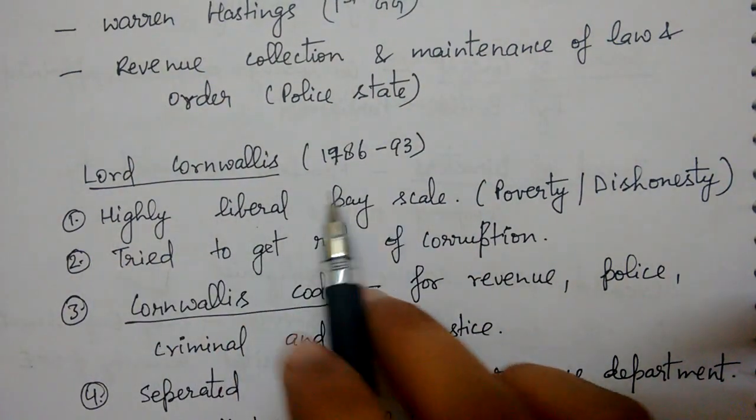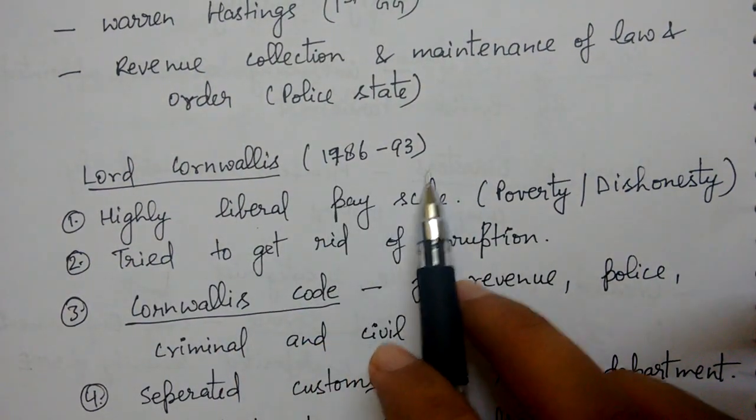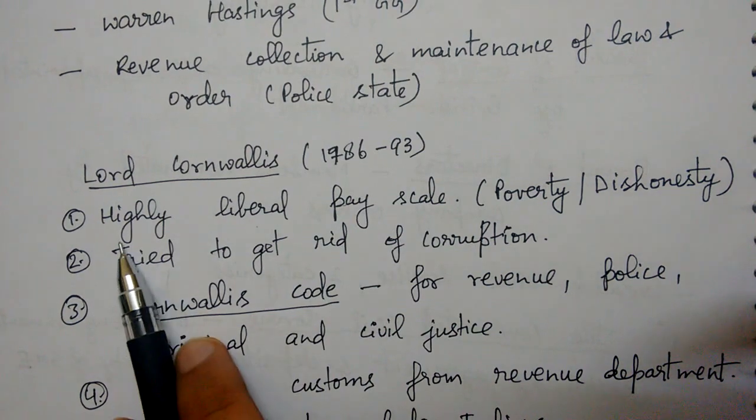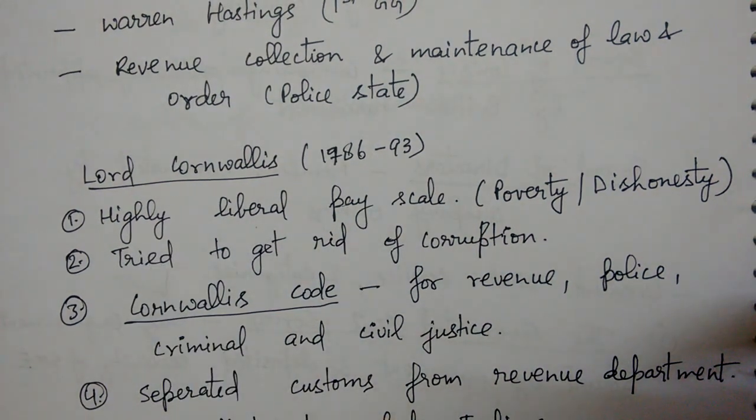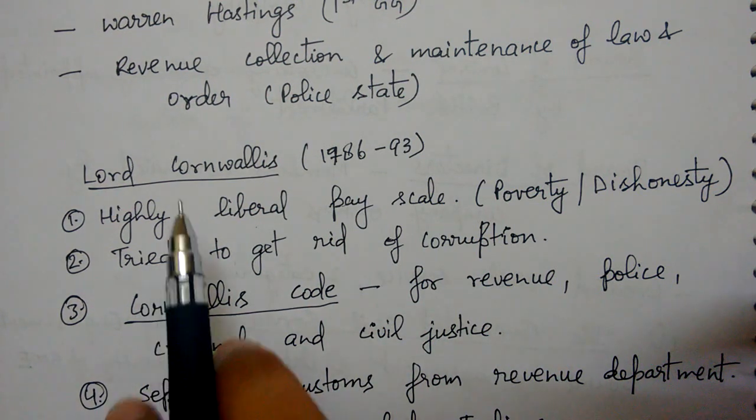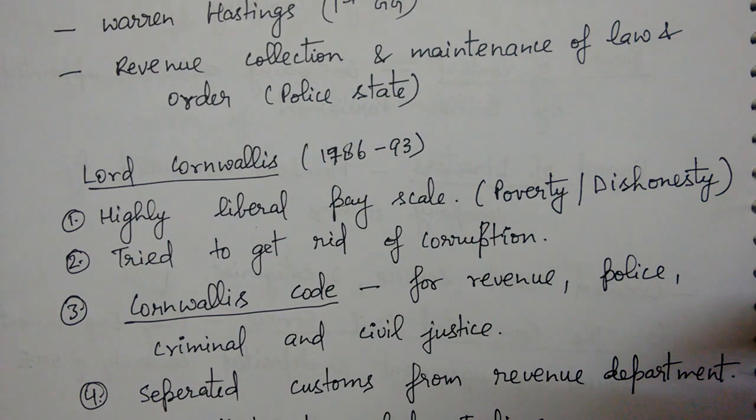Then Lord Cornwallis came in 1786 and ruled till 1793, and he started the civil services reforms. Civil services were started in 1772, covenanted and uncovenanted services, and then Lord Cornwallis wanted to reform them because there was a lot of corruption, they were doing internal trade and profiteering, and asking for bribes.